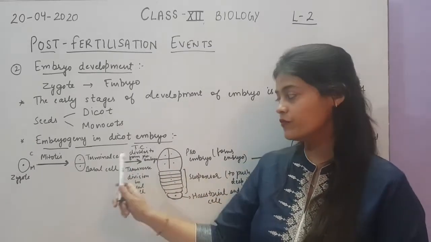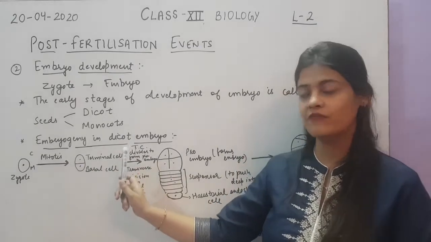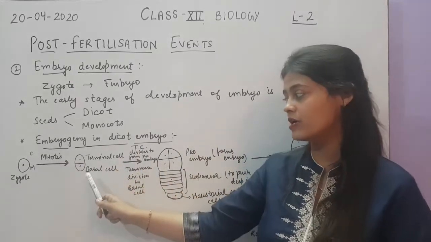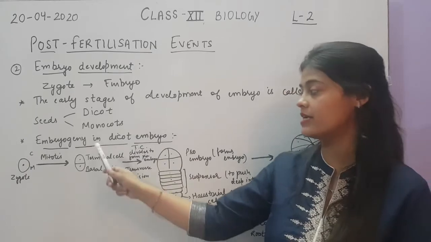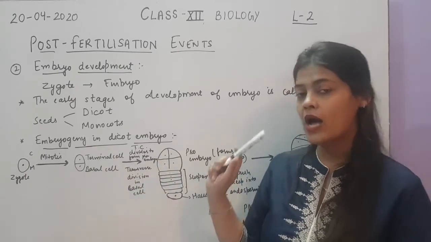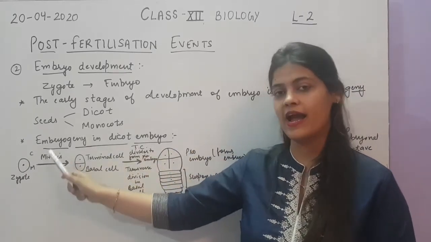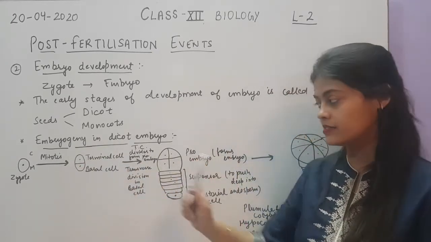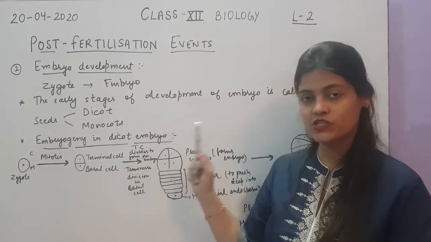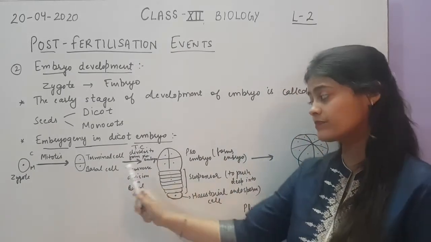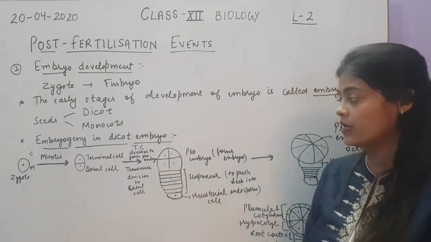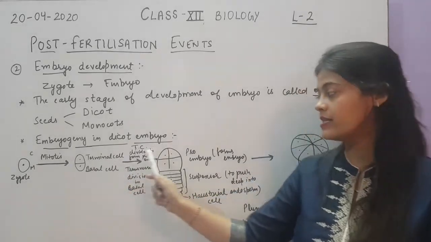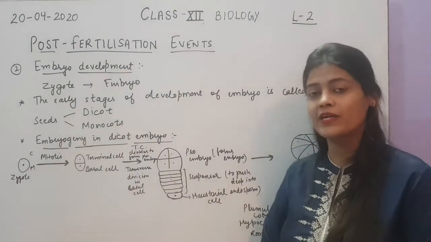So you should not confuse with the position of the cells. You should keep in mind it is not like the lower cell is always basal cell and the upper cell is terminal cell. You have to relate it with the chalaza and the micropylar end. So the cell which is towards chalaza is the terminal cell and the cell which is towards micropyle is the basal cell.